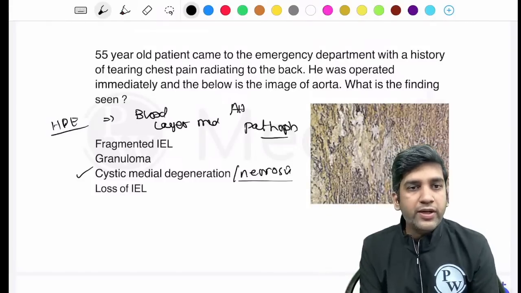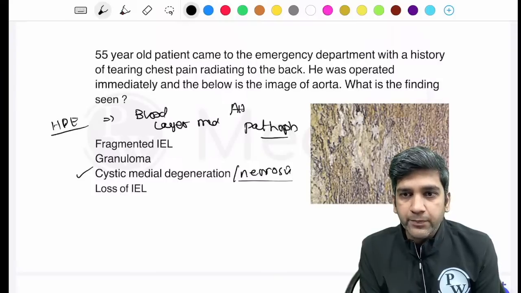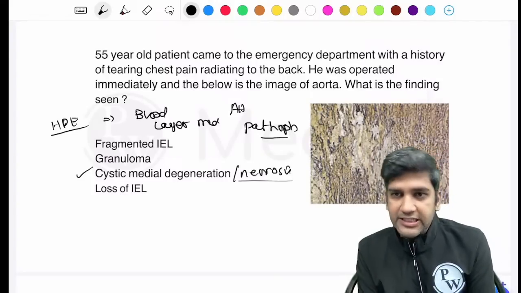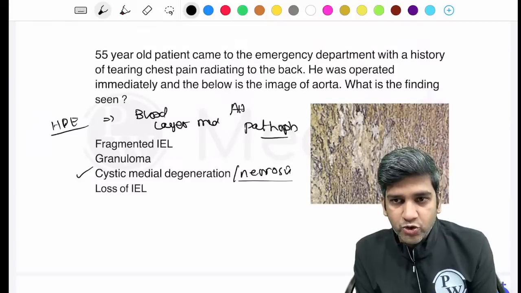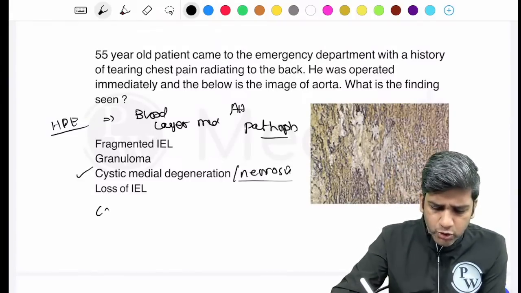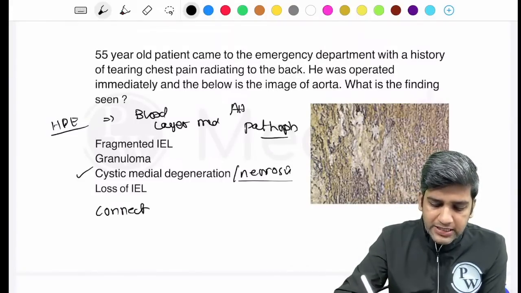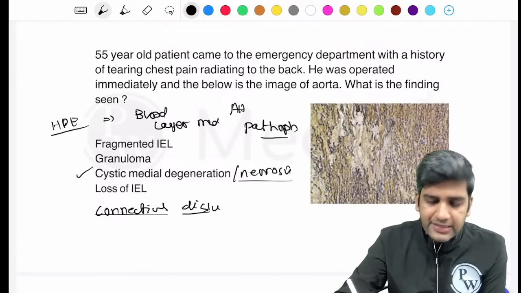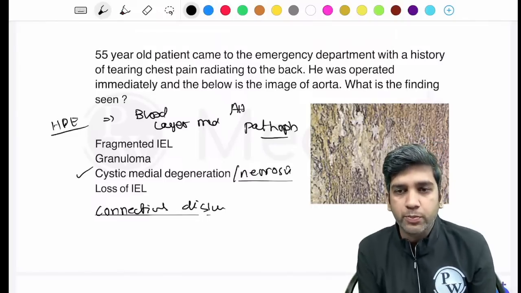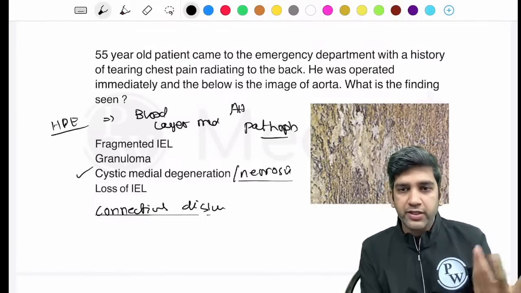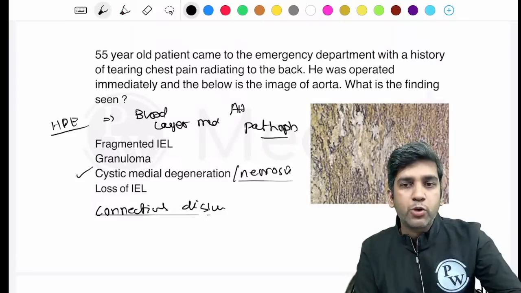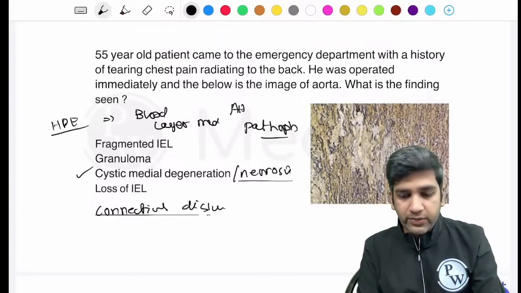Connective tissue disorder. Okay, the option was not the microscopy. Okay, there's a clear dissection in the microscopy. Okay, if it's connective tissue disorder, let's go with connective tissue disorder. If they're not asking for the microscopic pathophysiological image, connective tissue disorder definitely carries a risk of aortic dissection. That will be an appropriate answer. Fine. Okay, perfect. I'll rephrase this question. We'll definitely come up with a more appropriate recall of both the sessions very soon on the same channel.